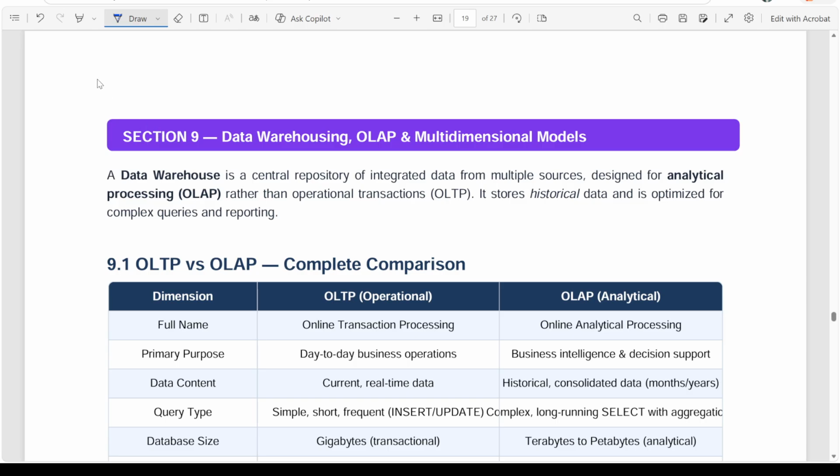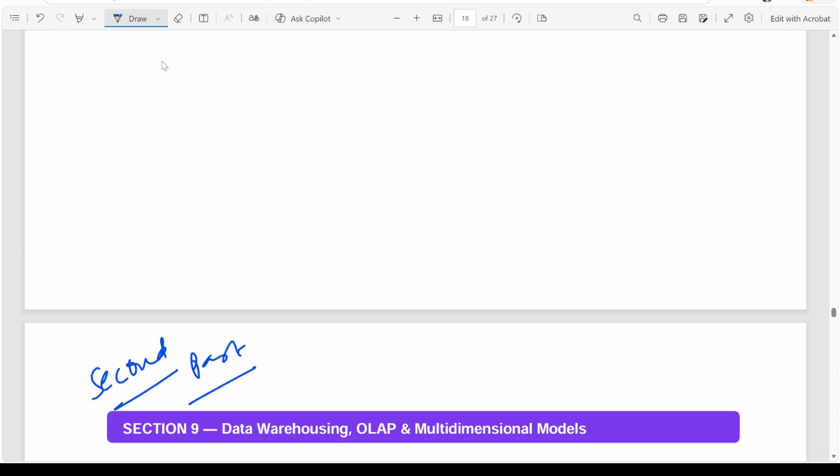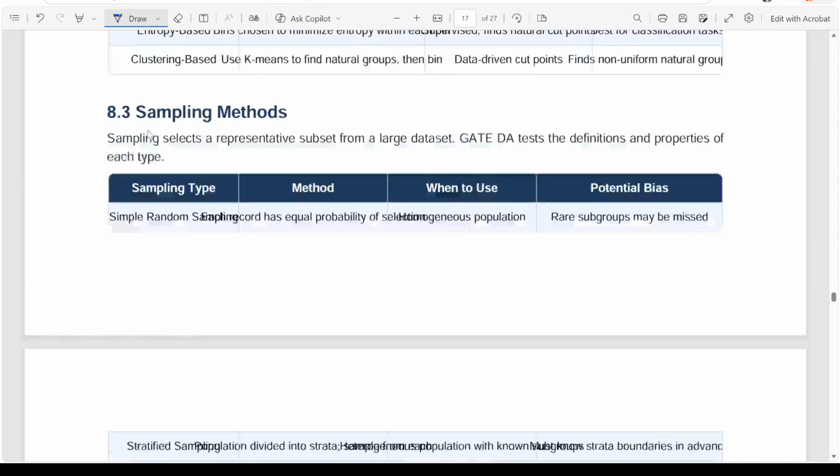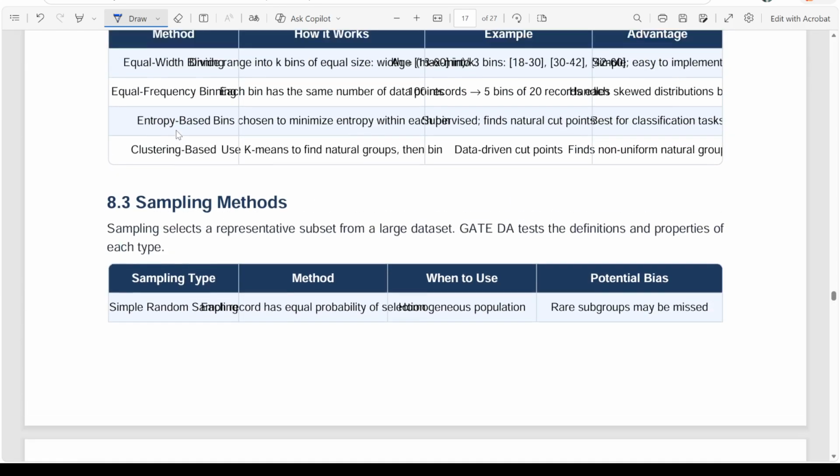And then again, the second part of this subject. The first part was database management system. This was also in the purview of the second part only.